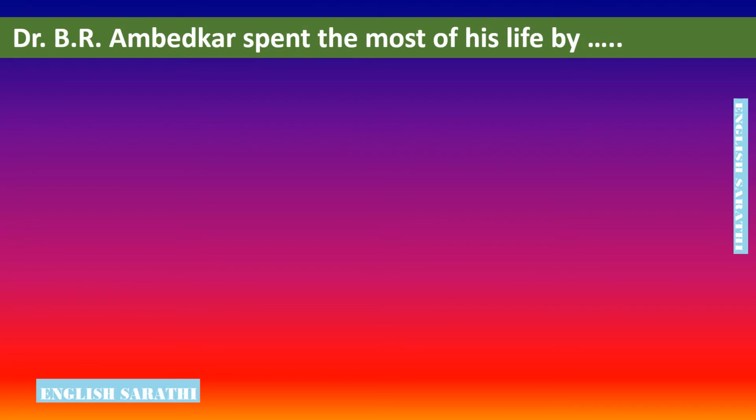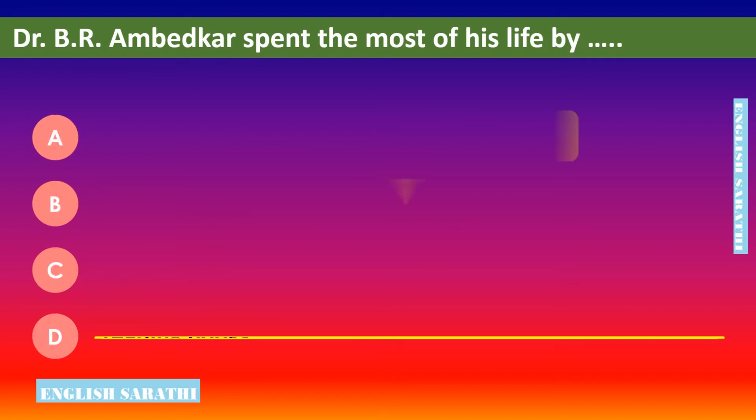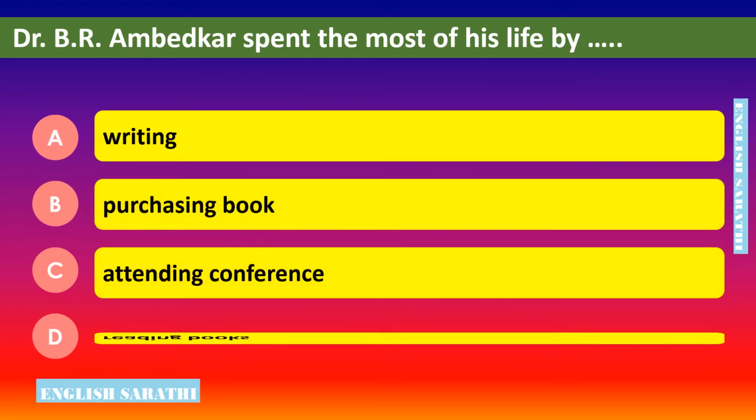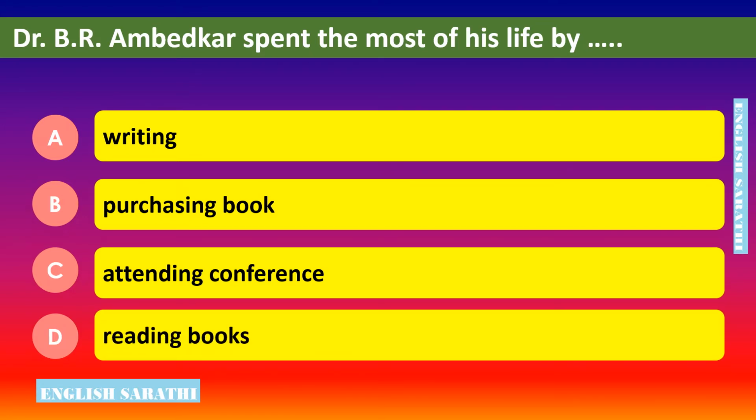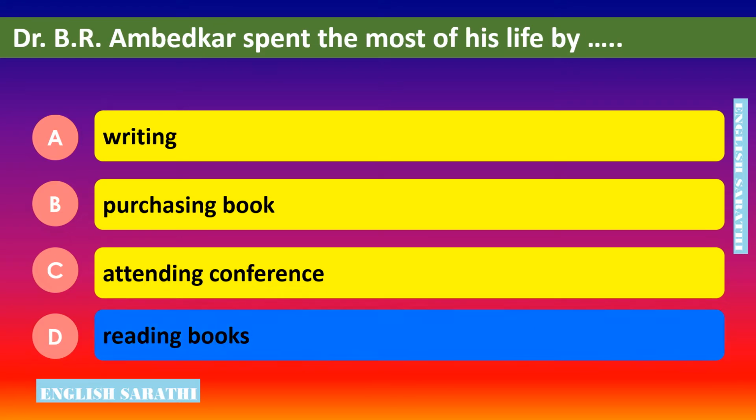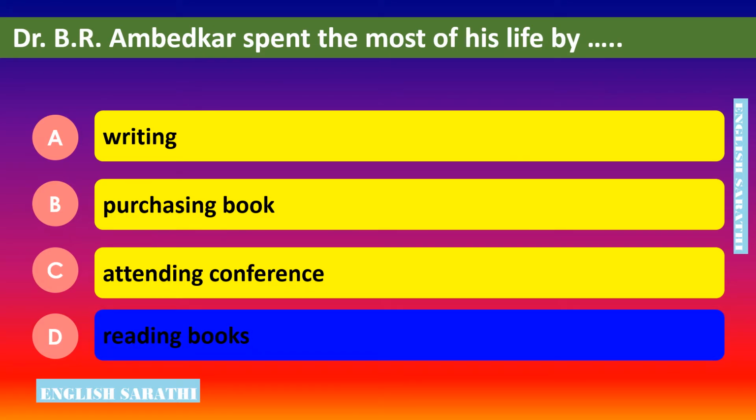Dr. B R Ambedkar spent the most of his life by dash. Look at the following options. Option A, writing. Option B, purchasing books. Option C, attending conference. Option D, reading books. The correct answer is Option D, reading books. Dr. Ambedkar spent the most of his life by reading books.